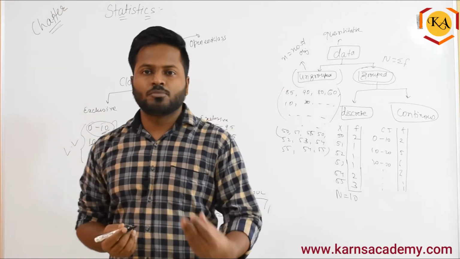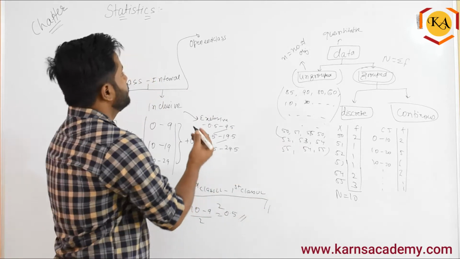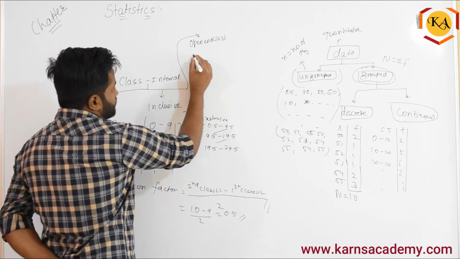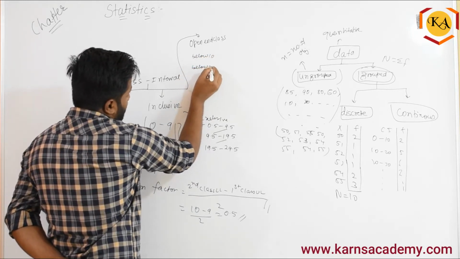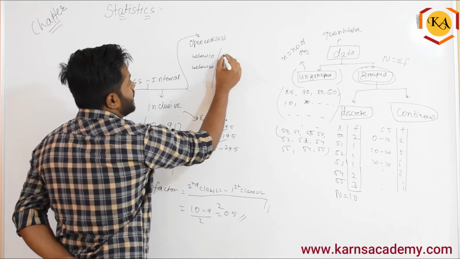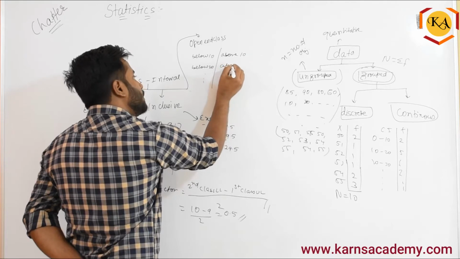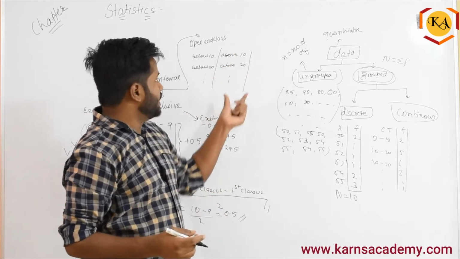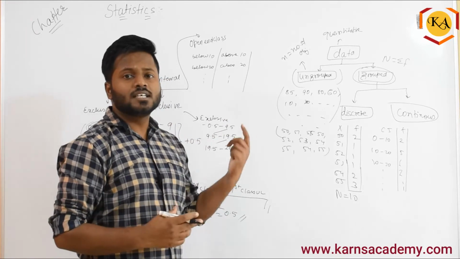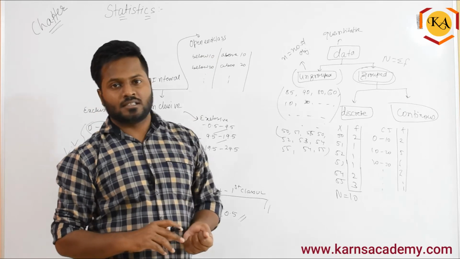You would have seen in your lower classes, or if you're solving the statistics things, you have classes something called as below 10, below 20 and so on, or you would have classes above 10, above 20 or something like that, where only upper limit or lower limit is defined, other limit is undefined. That kind of class we call as open-end classes.